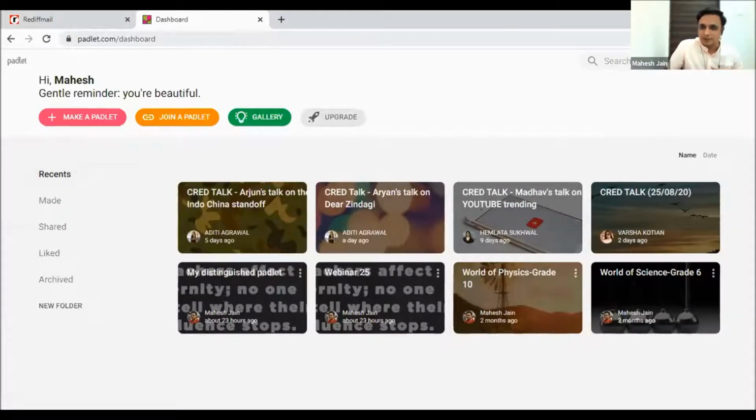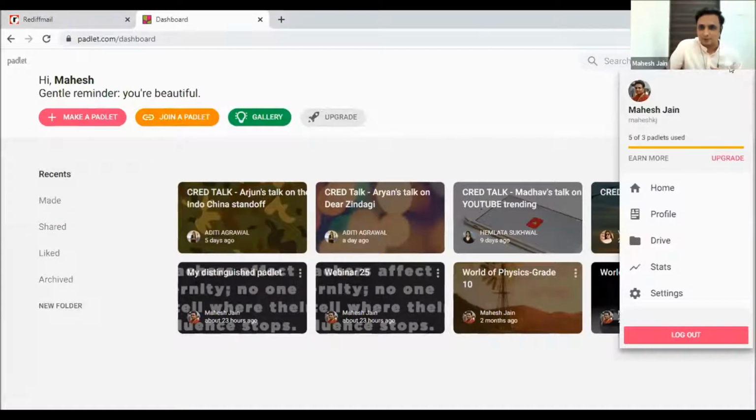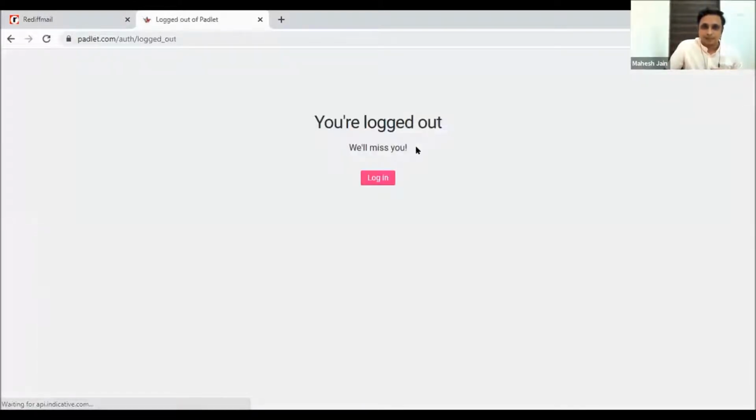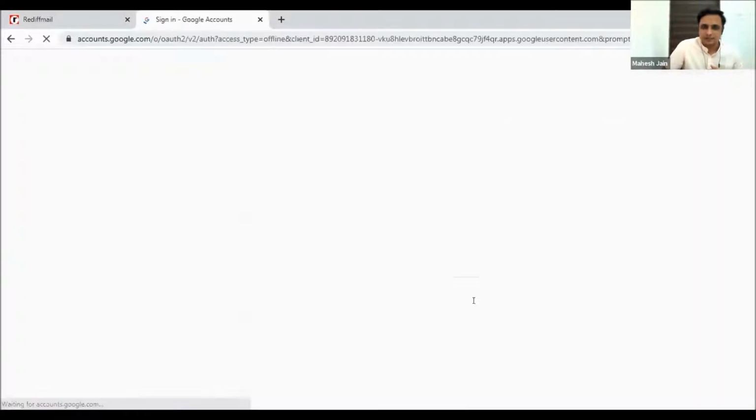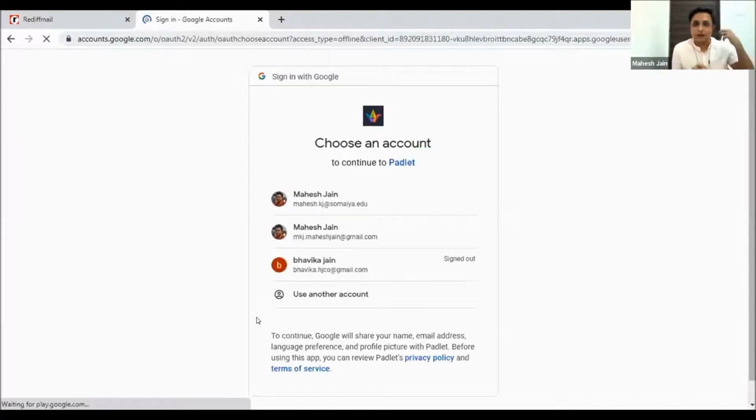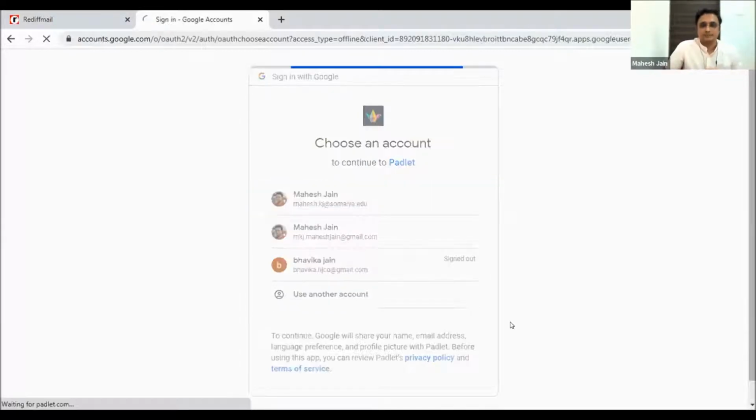If you are not signed in, I'll show you that also. So let's say I log out, and I'm logged out. So you just need to log in, put in your details, and you're there. This is for all those who are uncomfortable asking how to go ahead, so I cover that part also. You can just log in, and here we are, ready.